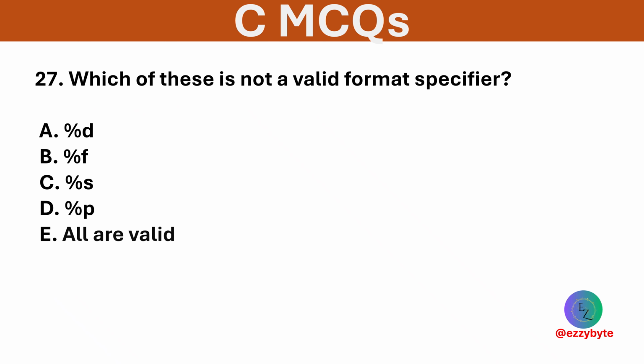Which of these is not a valid format specifier? Options are %d, %f, %s, %p, and all are valid. Option E is correct. All given options are standard format specifiers in C. %d is used to print integer value, %f is used to print float or double value, %s is used to print a string or character array, %p is used to print a pointer or memory address.